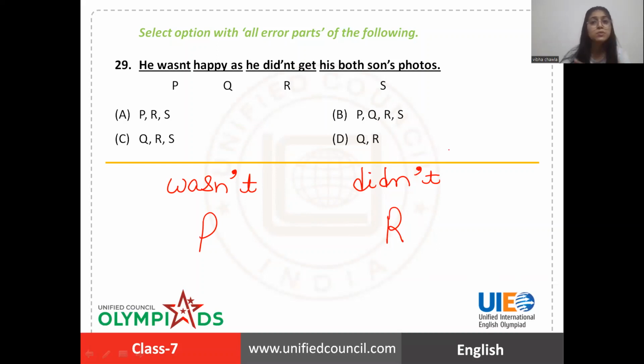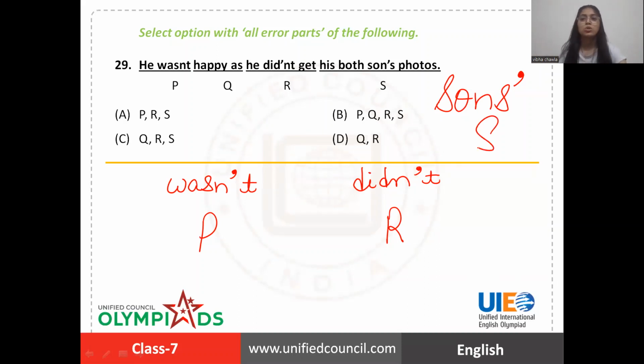His both sons' photos. Now see, very important. Whenever there is a plural noun given, the apostrophe is written after S. Apostrophe is put after S. Not like this, son apostrophe S. No, it's incorrect. So the correct one is this. S also has an error in it. So P, R and S. Option A.